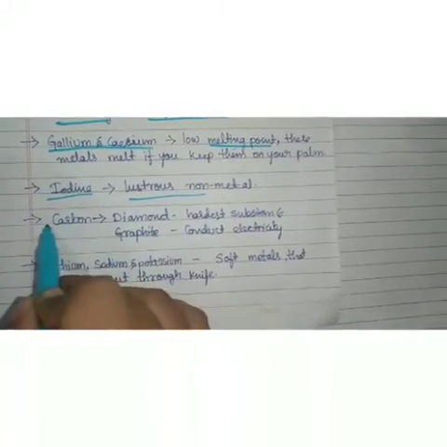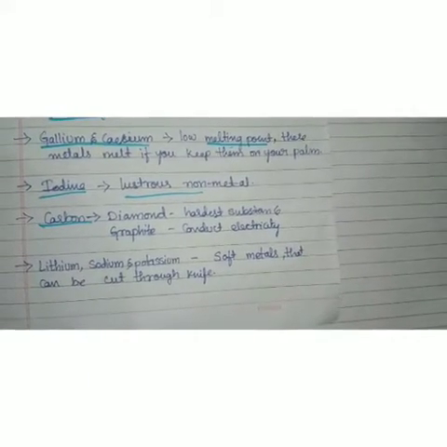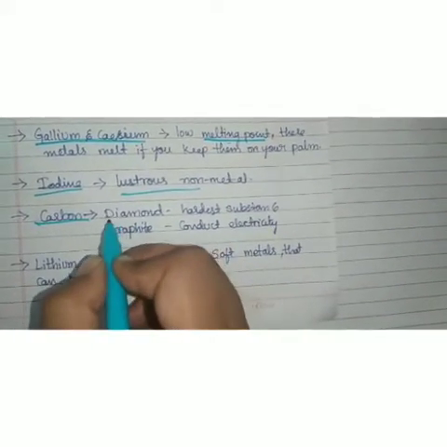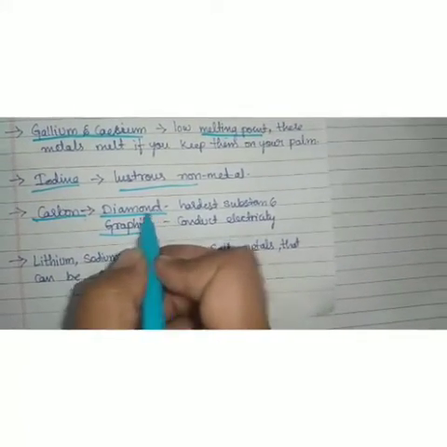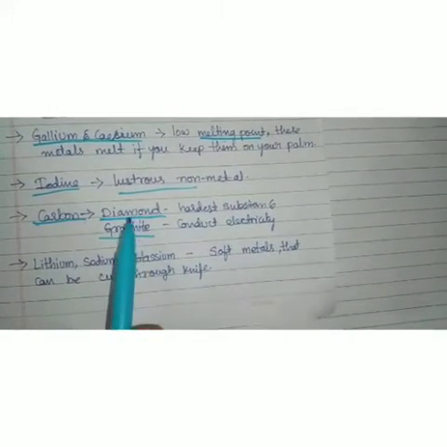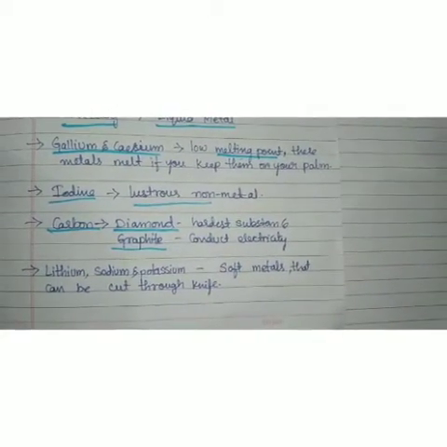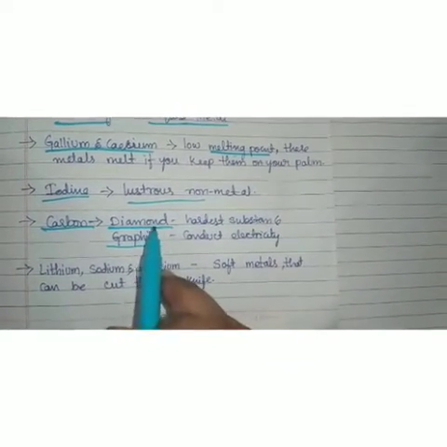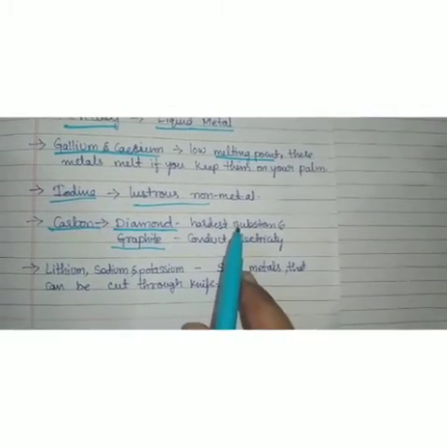And next come to carbon. Carbon is a non-metal. It has two allotropic forms. Allotropic forms means it exists in two different forms. One is diamond, another one is graphite. These are the allotropes of carbon. You know that non-metals are usually soft in nature, right? But diamond is a non-metal that exhibits a property of a metal, being the hardest substance in nature. So non-metals are usually soft, but diamond is the hardest substance in nature.